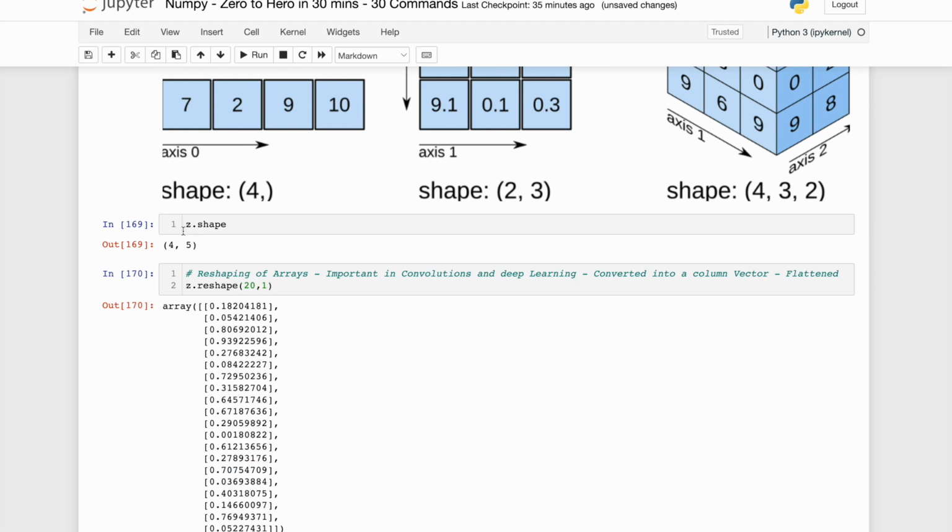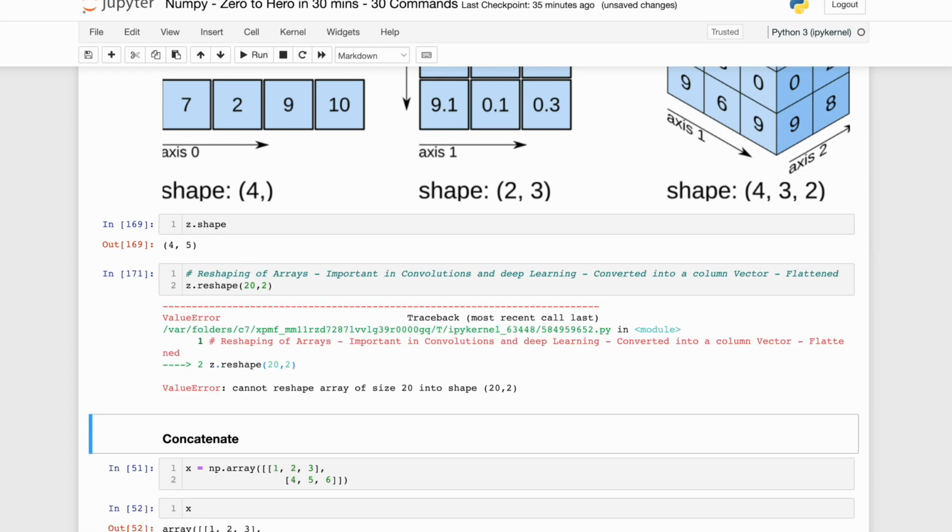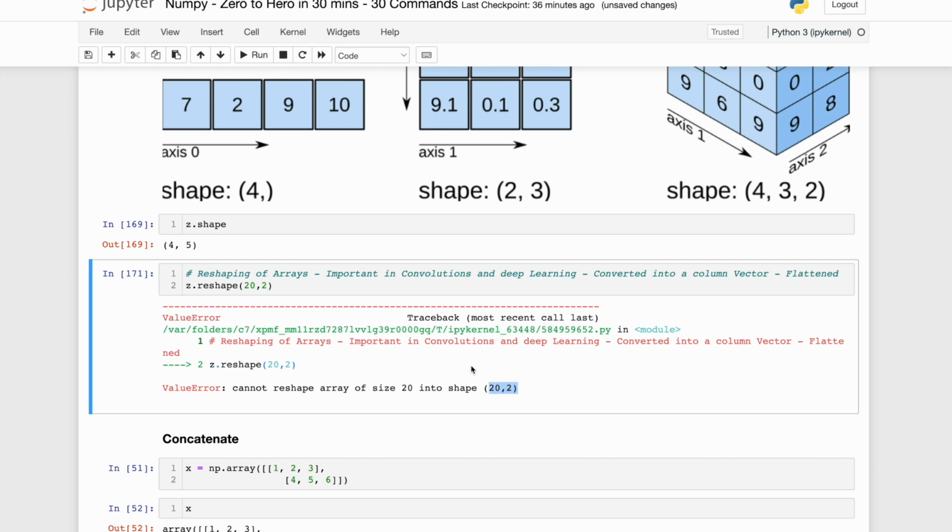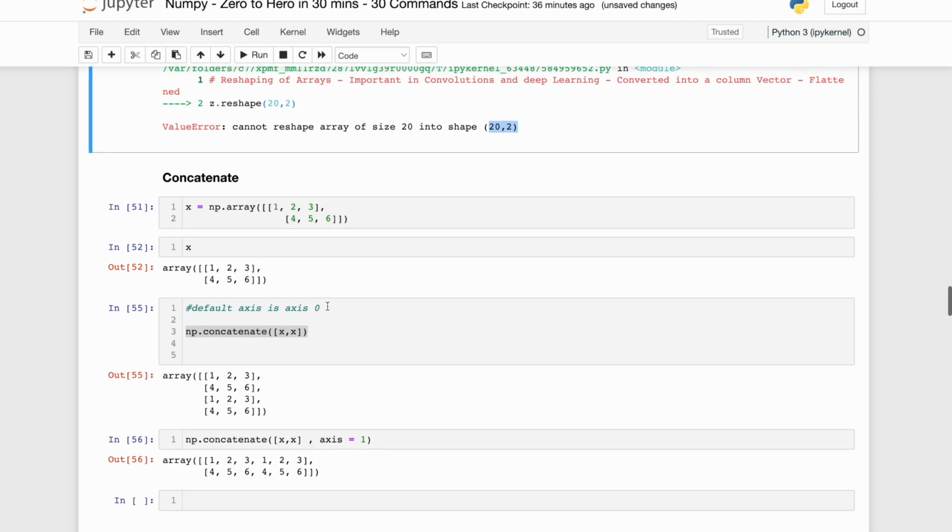I'm reshaping Z, which is 4 cross 5, which was 20 elements, into 20 by 1. So the element count should match. That's the only condition. If, let's say, I put 20 cross 2 by mistake, it should error out, right? It will give you a value error. It will clearly say cannot reshape array of size 20 into the shape, because 20 into 2 will be 40. So the size should have been 40. Otherwise, it will not work.